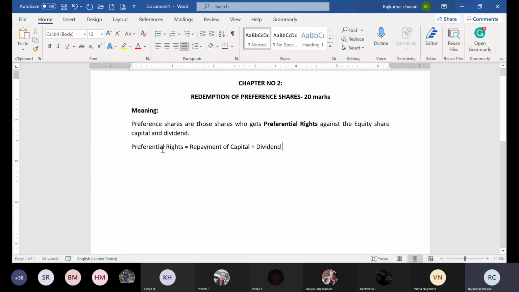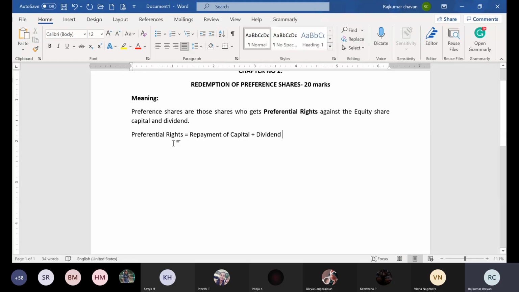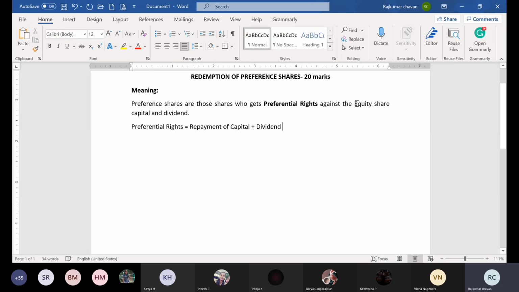So what it means is, when a company is going to wind up, or a company is going to close, liquidation, at that time the preference shareholders get the preferential rights against the equity shareholders.